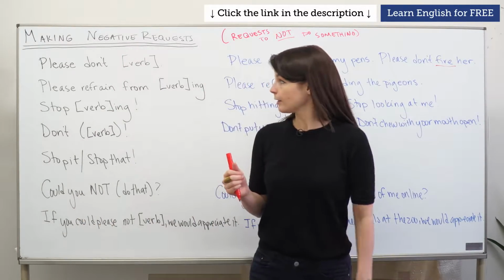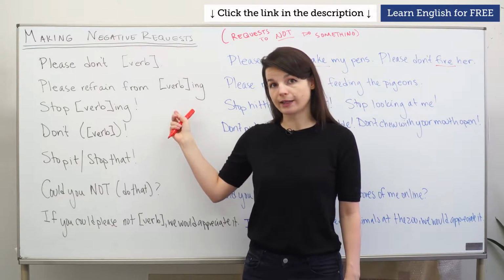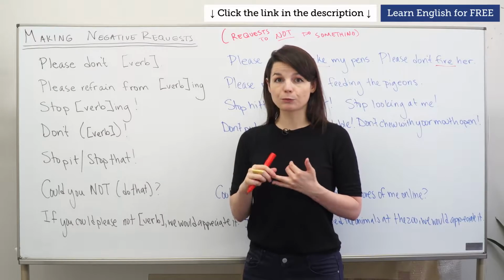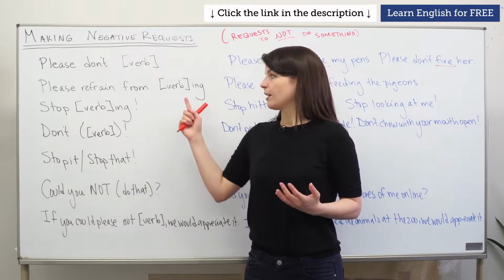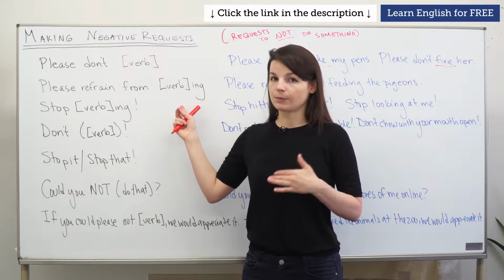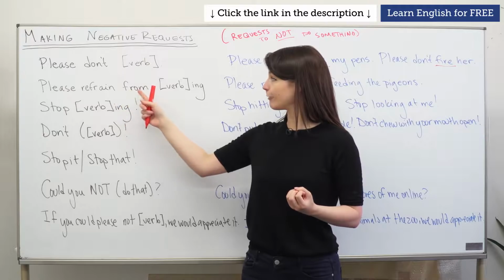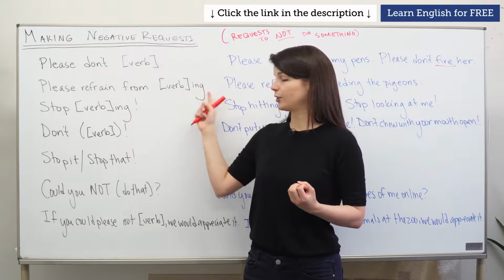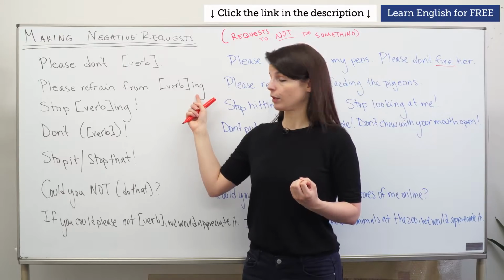Okay. Let's go to a very formal expression. You might see this on signs, or in official rules, regulations, and policies, for example. This is not something that is commonly used in everyday speech. Please refrain from verb ing. We tend to use the ing form of the verb here.